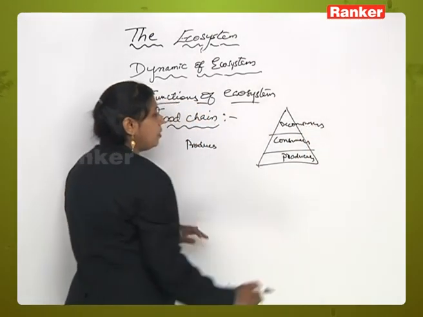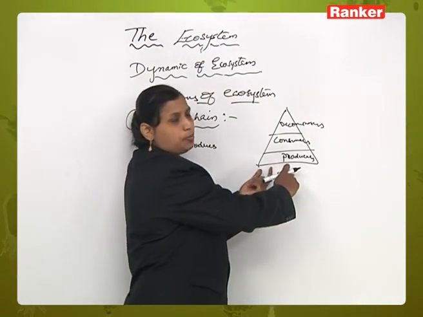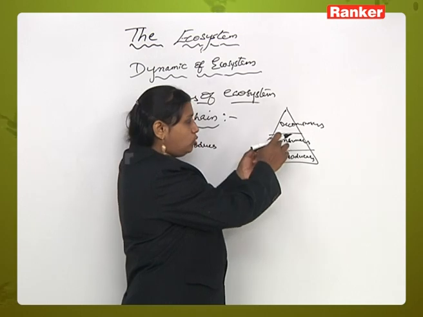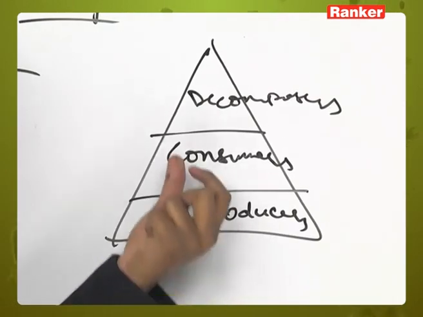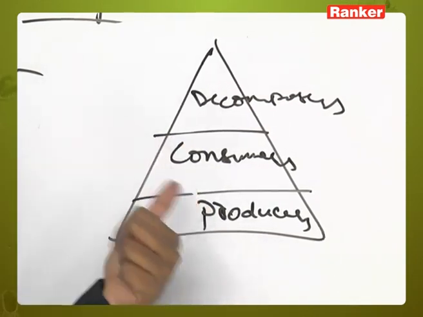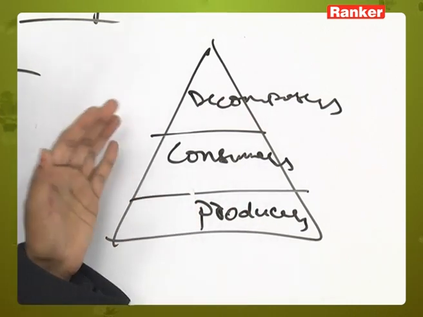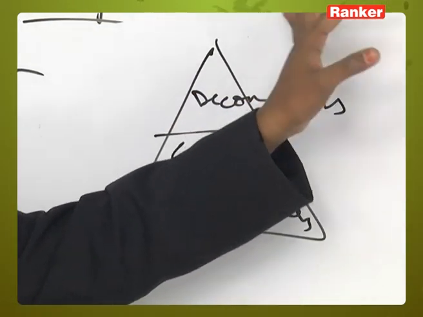Now what is a food chain? The energy rich food material is passing from producers to consumers, next to decomposers, from autotrophic producers to consumers. In the consumers, as we said earlier, there are three types: primary consumer, secondary consumer and tertiary consumer, and again from there it goes on to the top carnivores and decomposers.